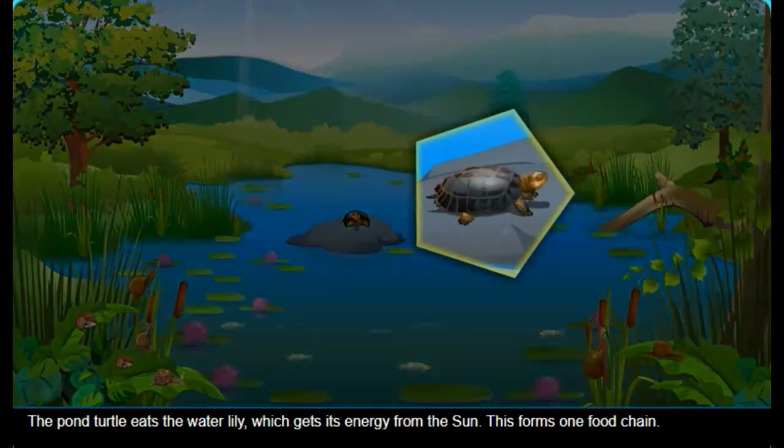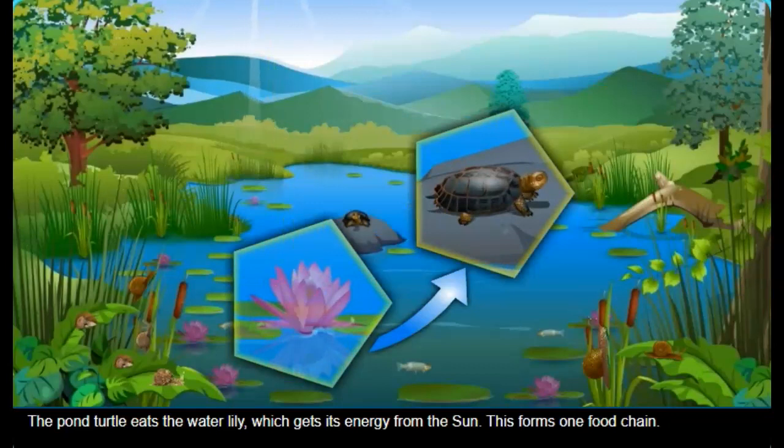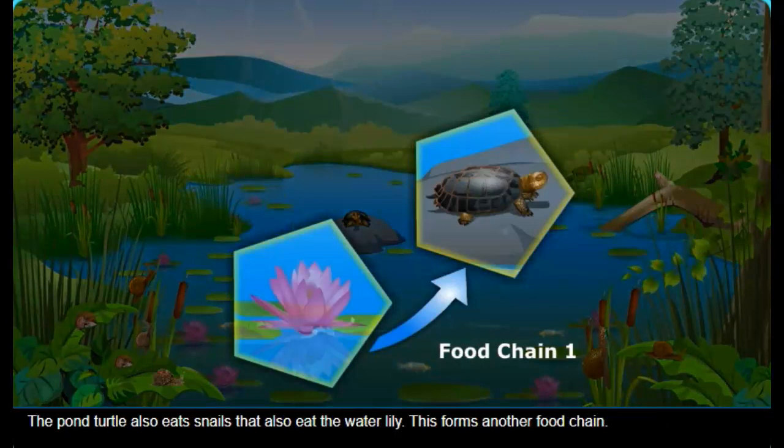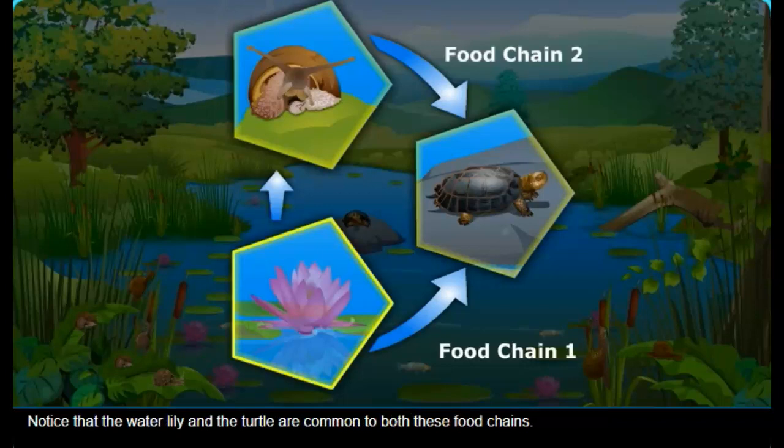The pond turtle eats the water lily, which gets its energy from the sun. This forms one food chain. The pond turtle also eats snails that also eat the water lily. This forms another food chain. Notice that the water lily and the turtle are common to both these food chains.